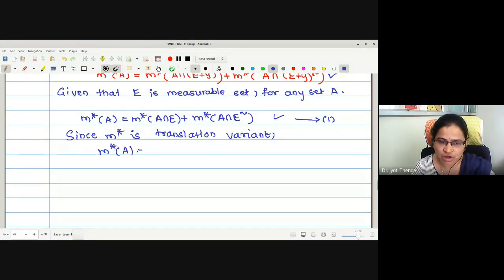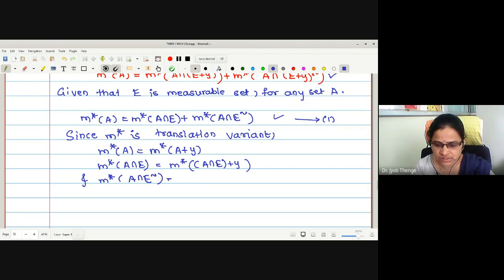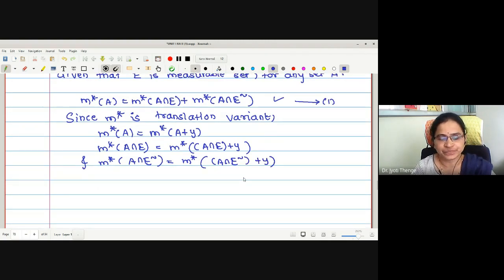M star of A is M star of A plus Y. What about M star of A intersection E? It is M star of A intersection E plus Y, and M star of A intersection E complement equals M star of A intersection E complement added with Y. Is it clear?